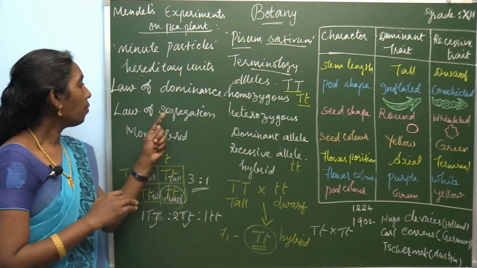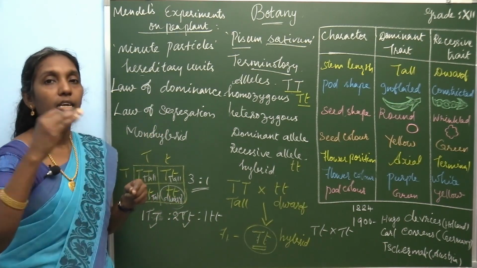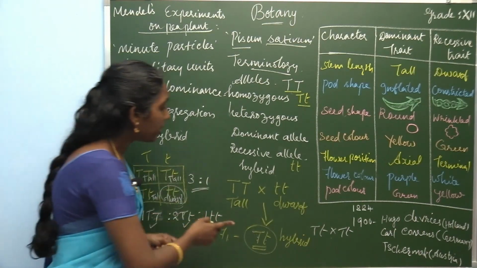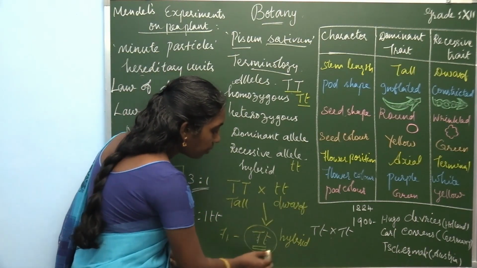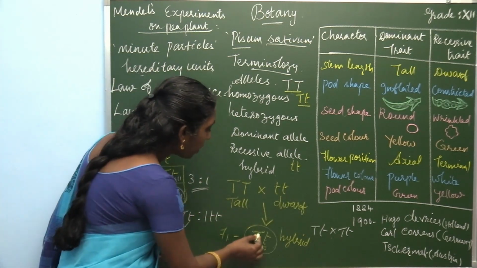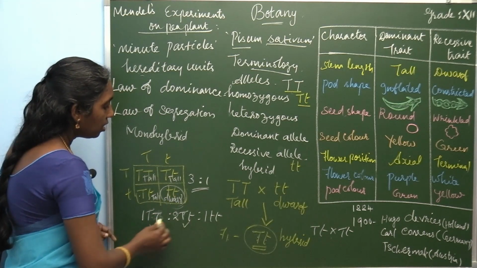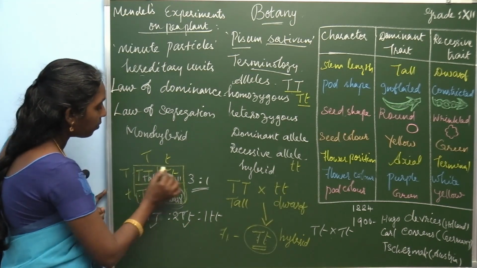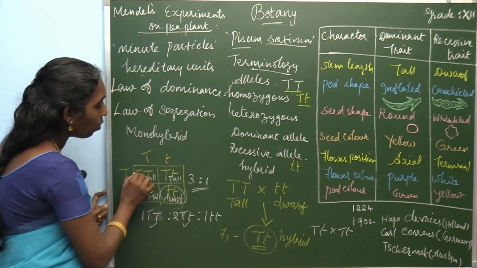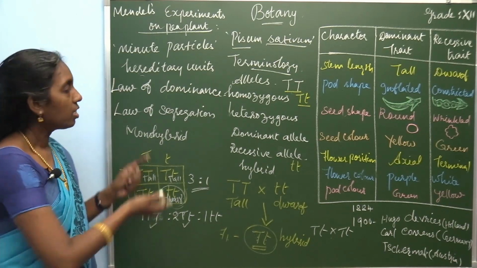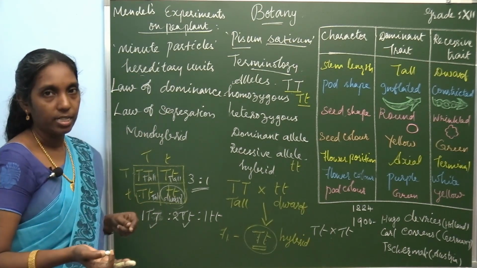So according to dominance, in the F1 generation, one character will express, that is the dominant one. Capital T small t is present, but the dominant character will express in the F1 generation, and both characters, tall and dwarf, will express in the F2 generation. That is the law of dominance.